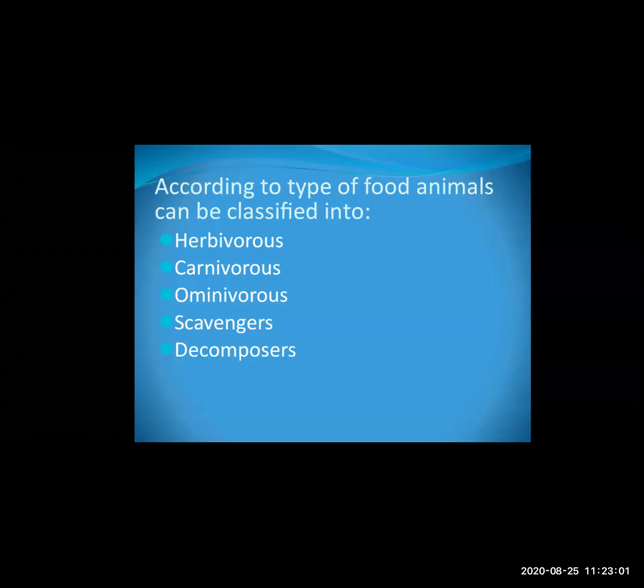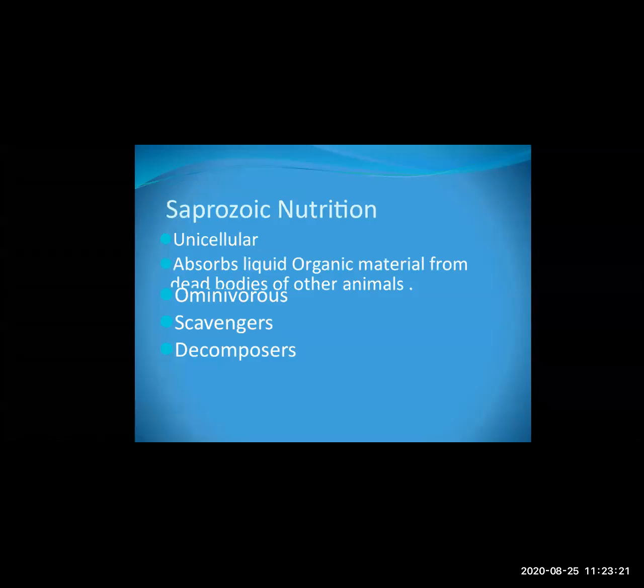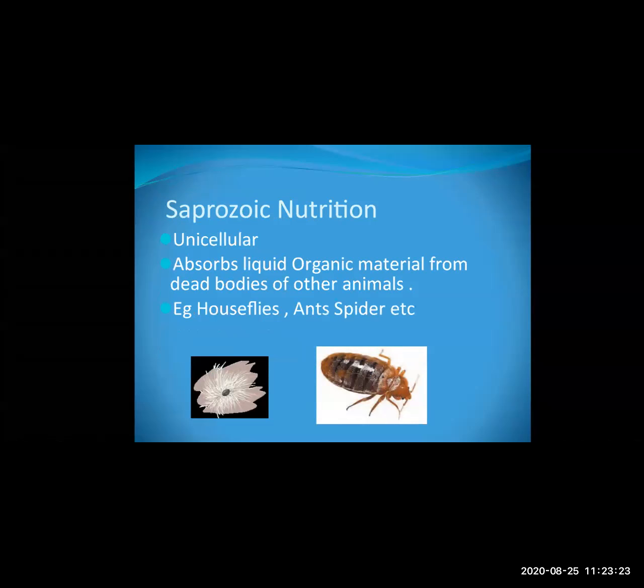Now the next type is decomposers. What is the meaning of decomposer? Decomposers are microorganisms that obtain food from the dead bodies of animals.